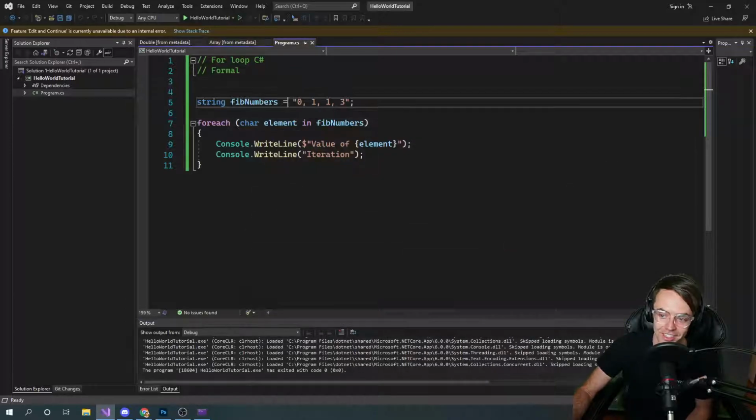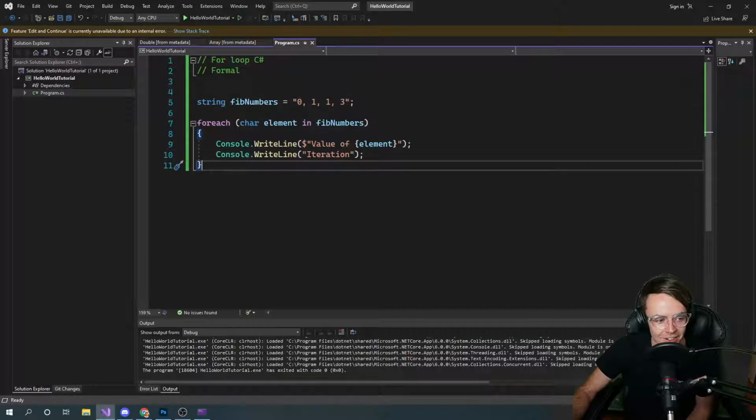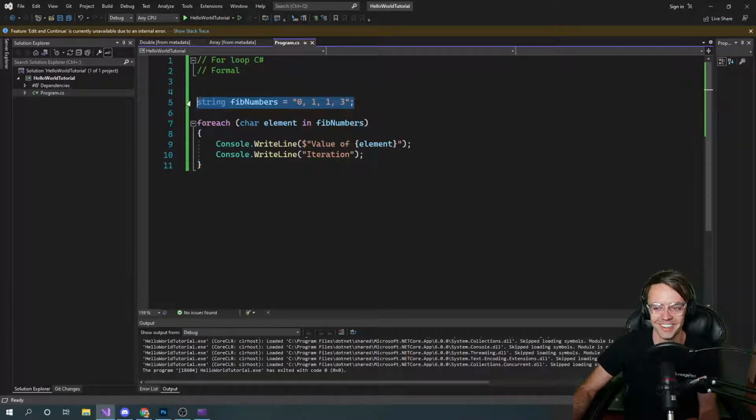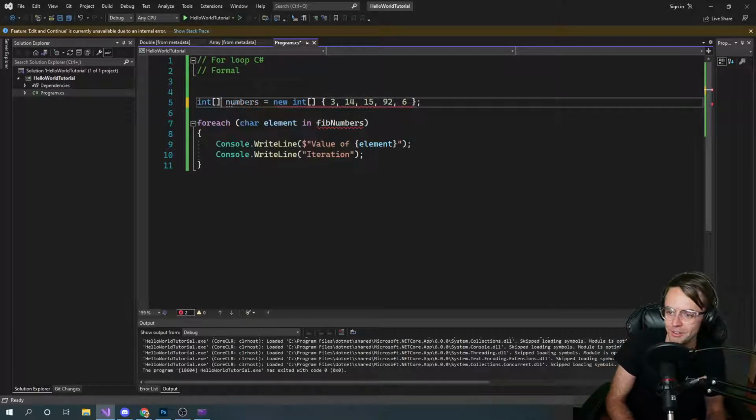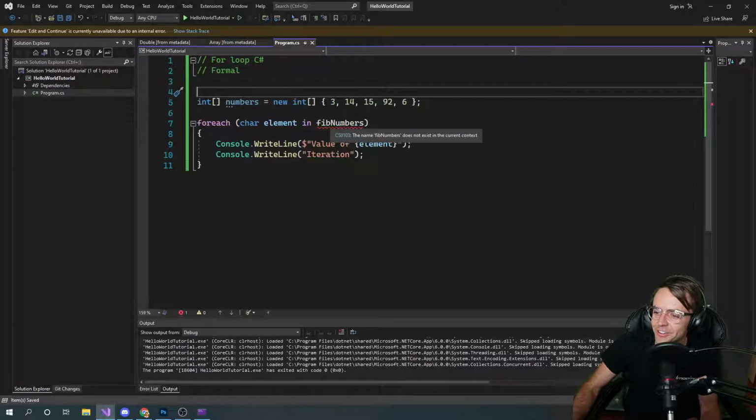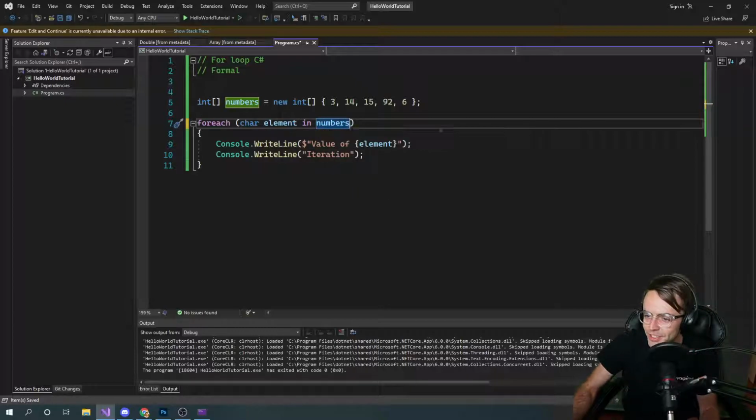And I honestly say get a little crazy. Maybe throw a linked list in there. See what happens. That would be cool. Actually, let's just do an array. We'll do an array really quick. I'm getting nerdy in here. You guys are probably like, what in the hell? All right, so we're going to go into here. I don't know why they changed it. They turned it into a span, but let's do, yeah, we're just going to do an array. See what happens. So we'll do numbers. Just plug it in here.